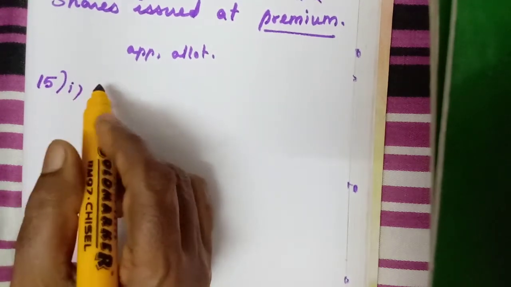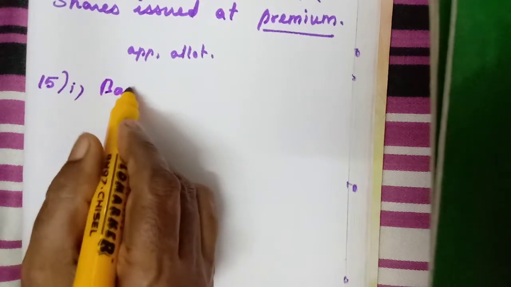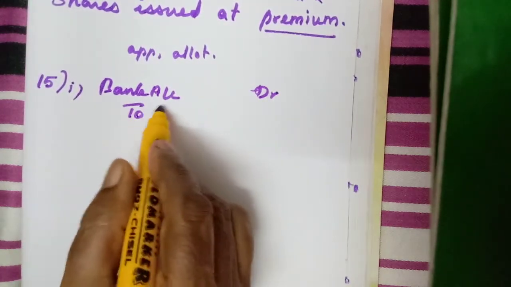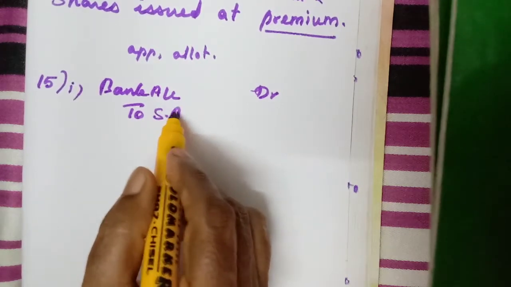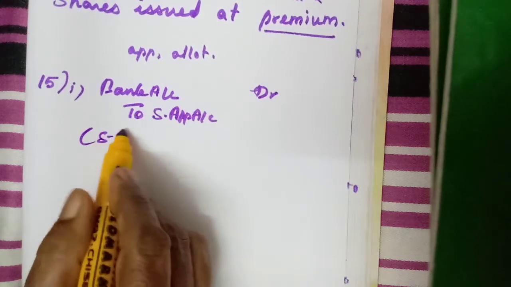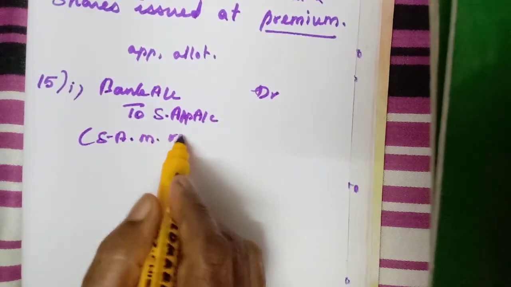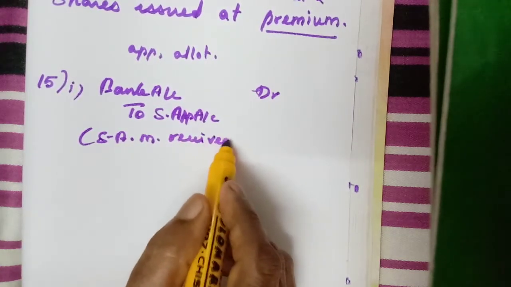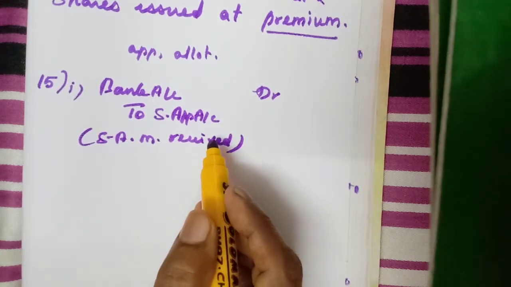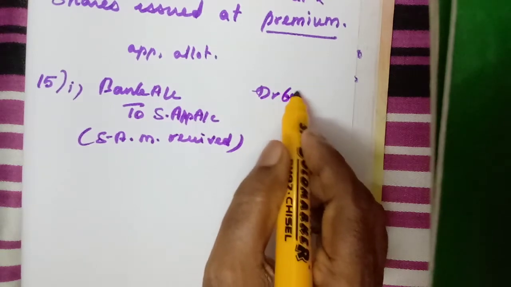The first entry will be: Bank account debit to share application account, share application money received. How many shares are we receiving applications for? 30,000 into 2, so 60,000.